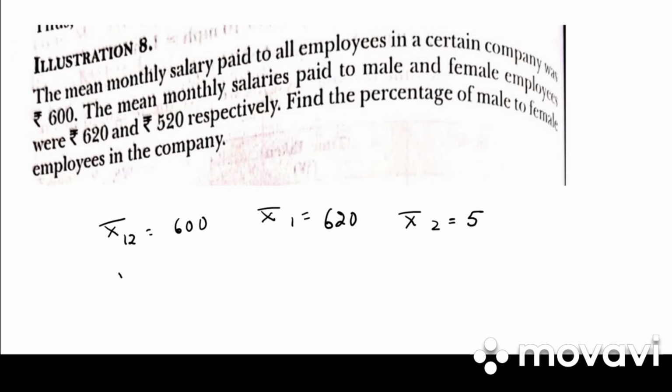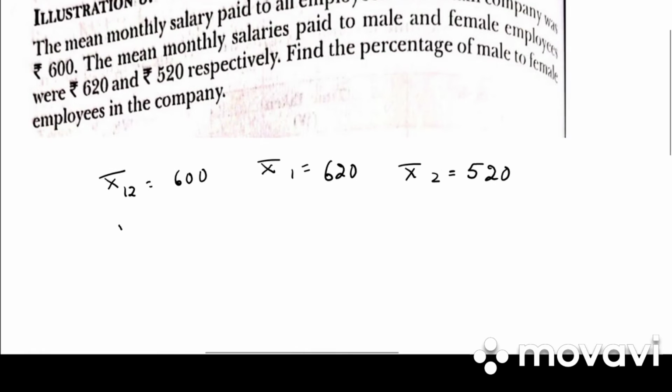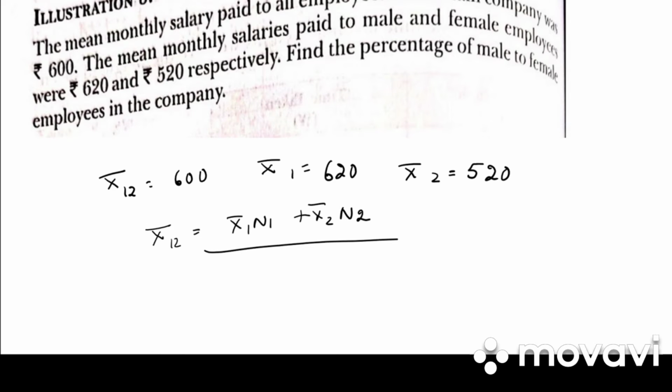X bar 2, females, 520. Find the percentage of male to female employees in the company. So this is combined mean. What is the formula for combined mean? Combined mean is equal to x bar 1 n1 plus x bar 2 n2 divided by n1 plus n2.